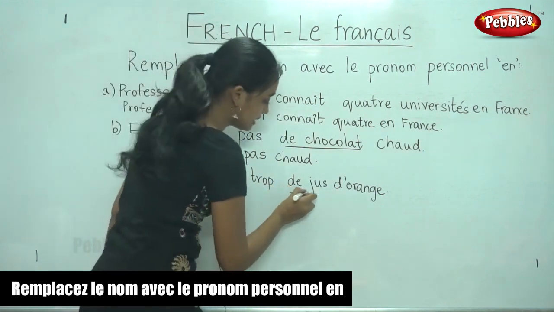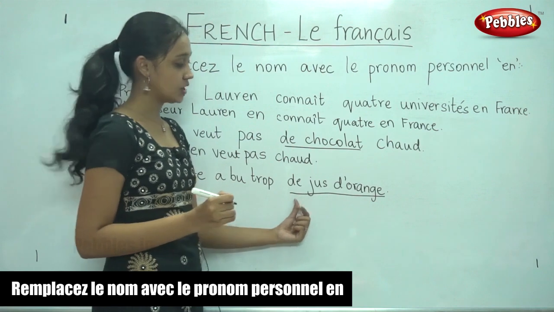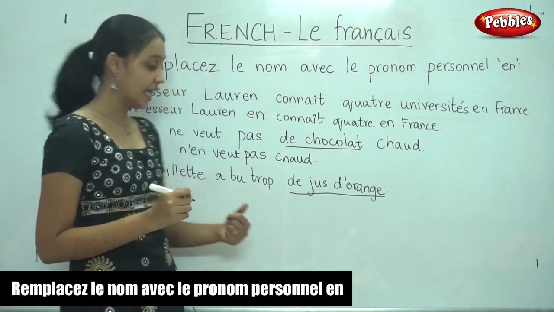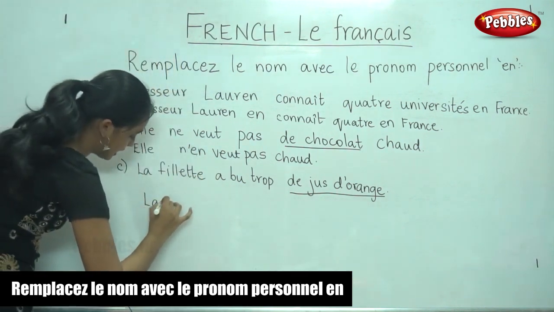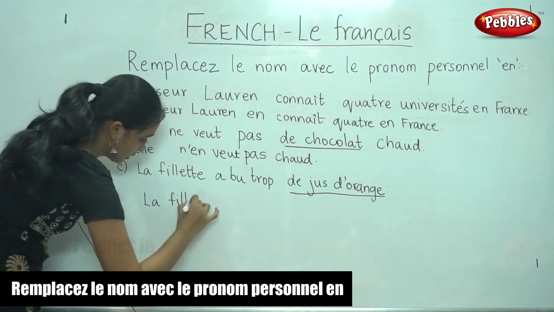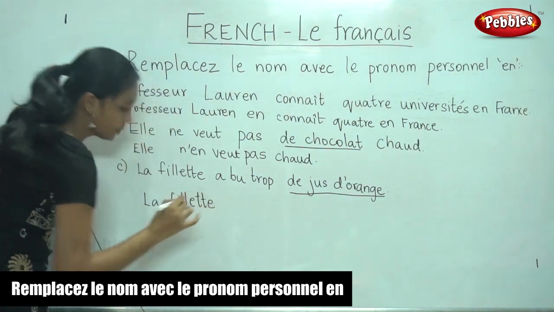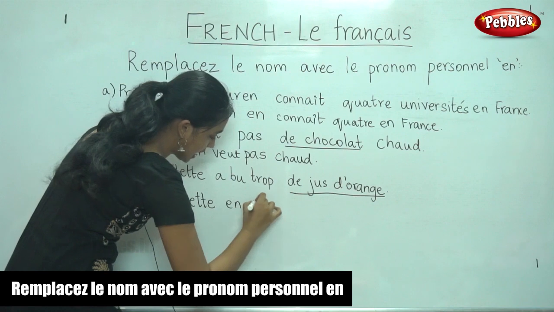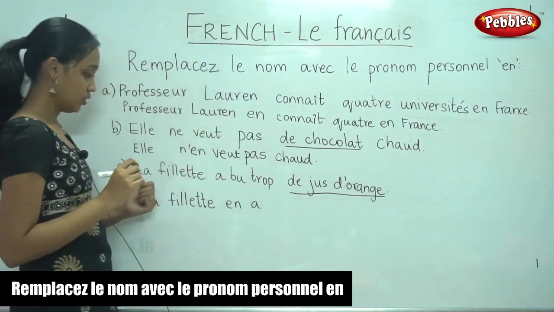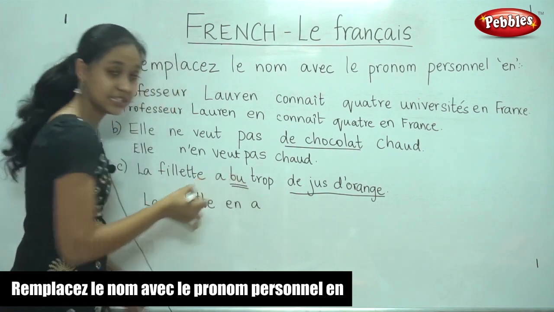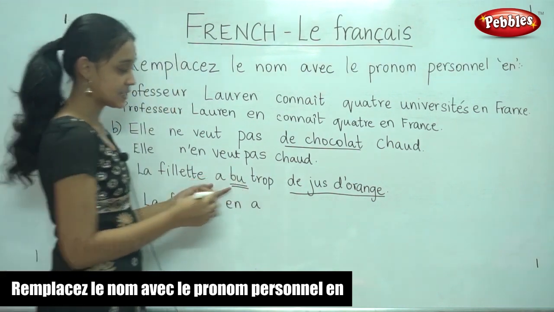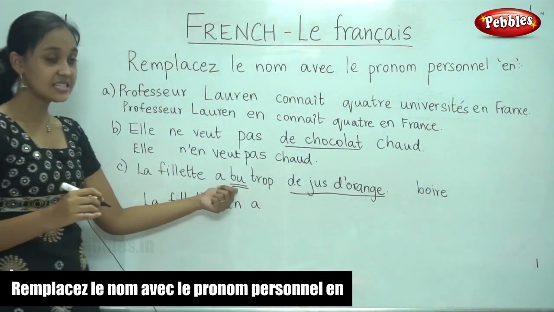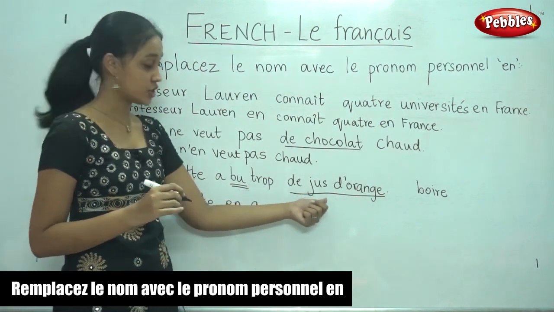Now, the noun here is the jus d'orange, the orange juice. We are going to replace this with en. So, the verb here is a. So, en, a. Now, do you recognize this verb? This is the past participle of the verb boire. So, has drank a lot of orange juice.